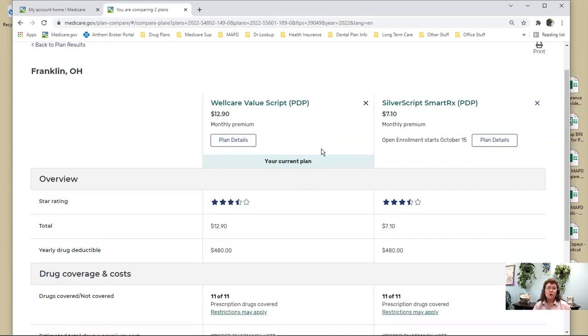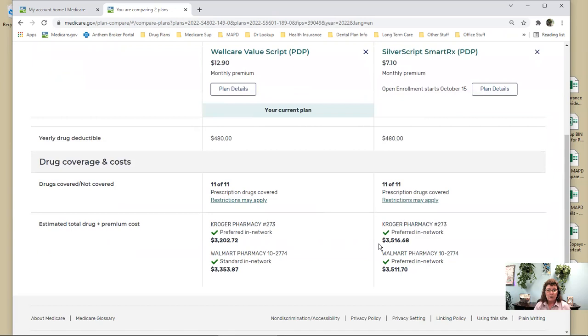Now this will show you your current plan. Very helpful. Then this is where, when I tell you that I can save you money, this is how I determine that. I'm going to take 3516 and subtract the total cost at Kroger, 3202. So that's a $314 difference.